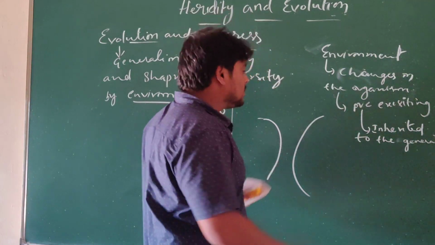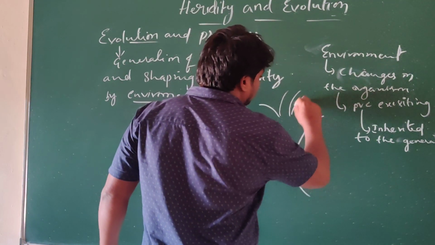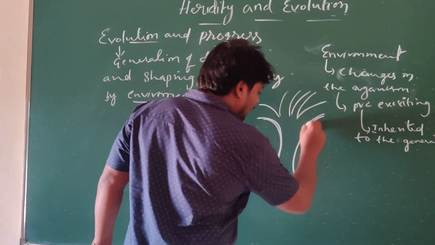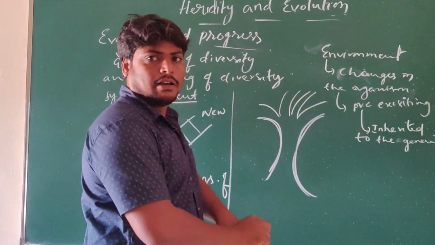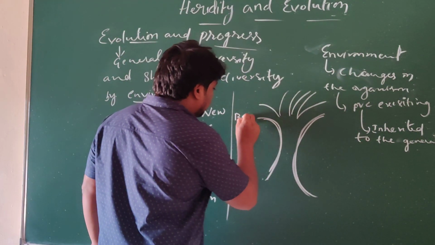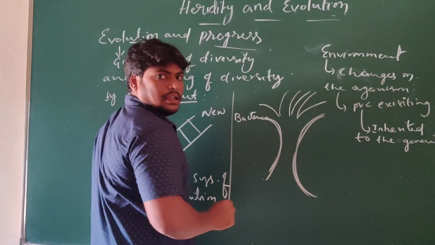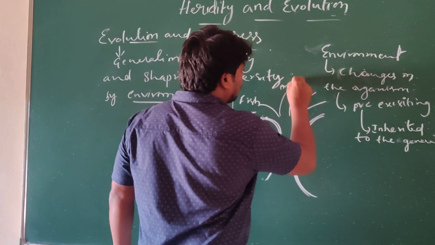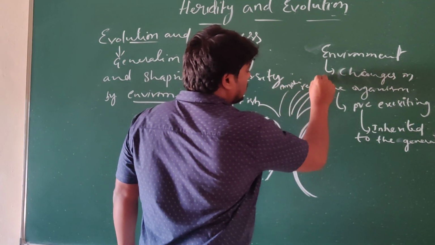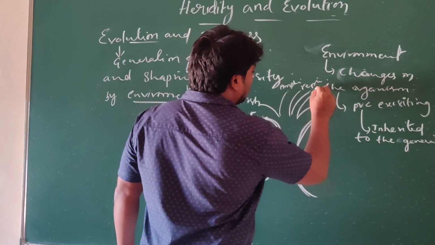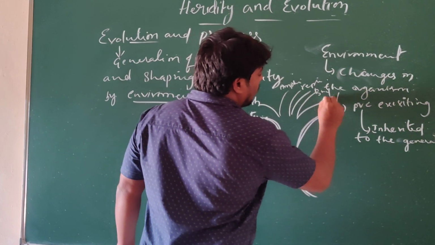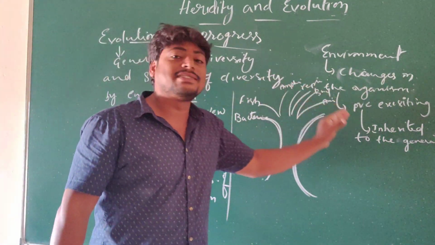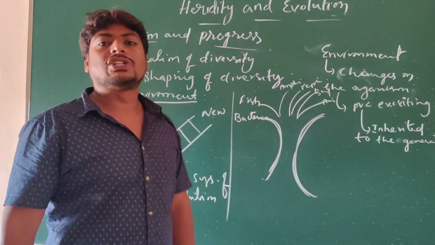But in the branched system, what is happening here? You can see an example of a branched tree. This is the basis of evolution, where you can see how organisms developed. For example, here bacteria are present. Here we can take fishes. Again, they develop into amphibians like frogs, and again reptiles or snakes, and again birds, and you can take animals. See what is happening here? From simple to complex has developed without any elimination of species.